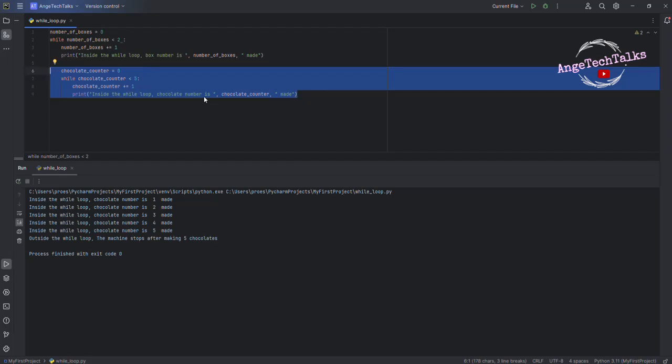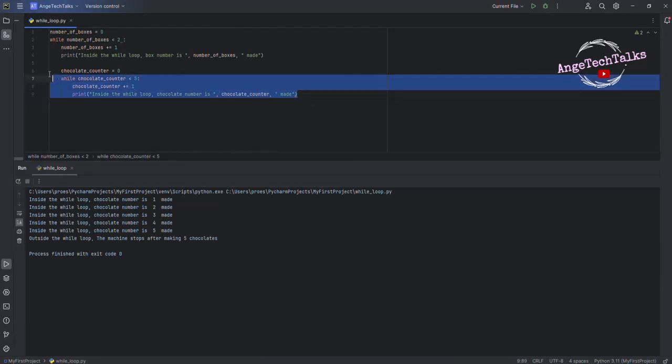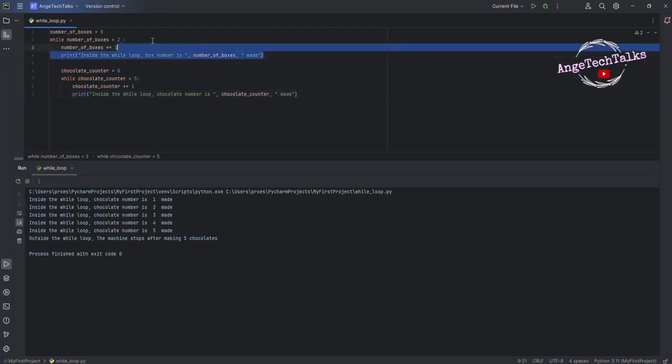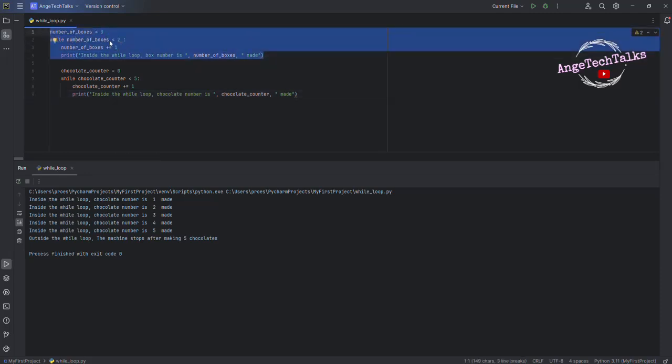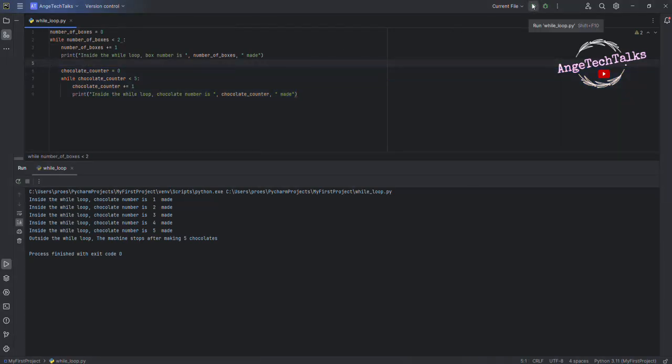So the inner loop follows a detailed process. Fill each box. The inner loop will add chocolate to each box. So here we are talking about nested while loops, when a while loop is placed inside another while loop. We have an external loop that will create 2 boxes, then an internal loop that will create 5 chocolate. Let us run our code. Click on the run button here.